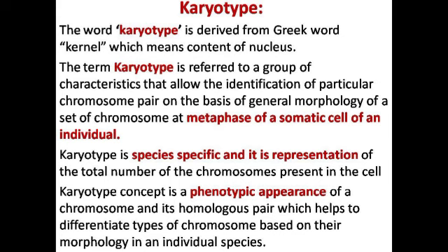Karyotype is species specific and it is a representation of the total number of chromosomes present in the cell. The karyotype concept is the phenotypic appearance of the chromosome and its homologous pair, which helps to differentiate different types of chromosome based on the morphology as well as the size of the chromosome.